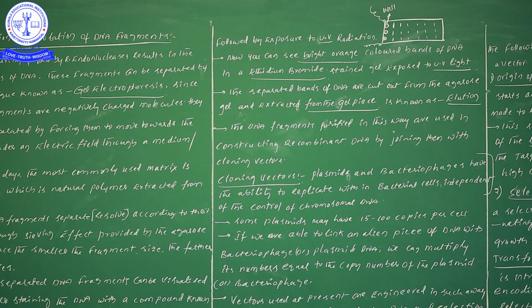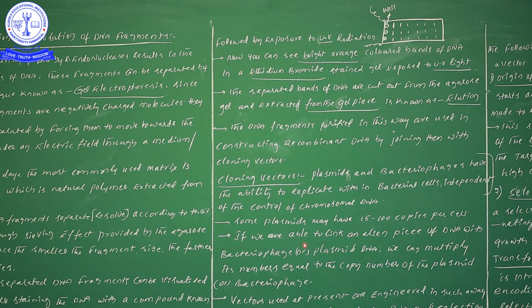Bacteriophage, already I have given. What is the meaning of bacteriophage? A virus which infects the bacteria. Now let us avoid this one and move forward. Some plasmids may have, how many will be there in a particular cell? 15 to 100 copies can be seen in one particular cell.